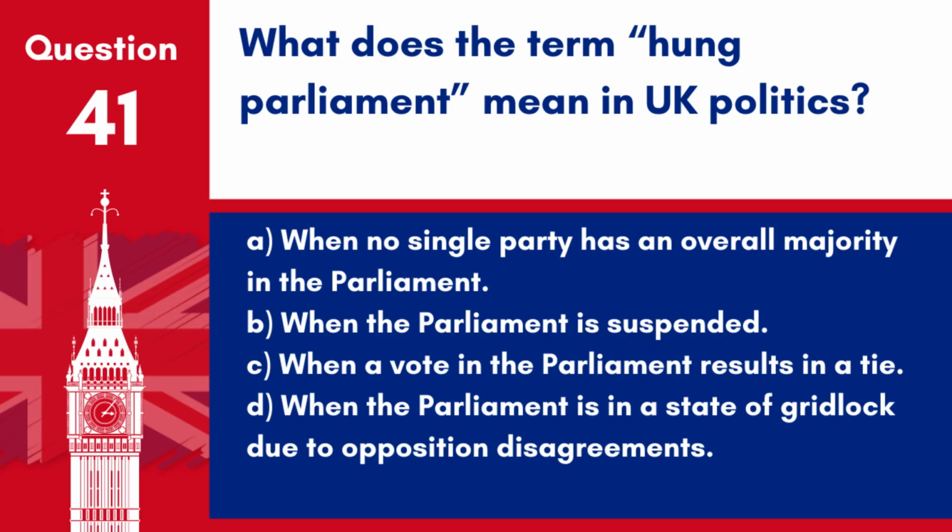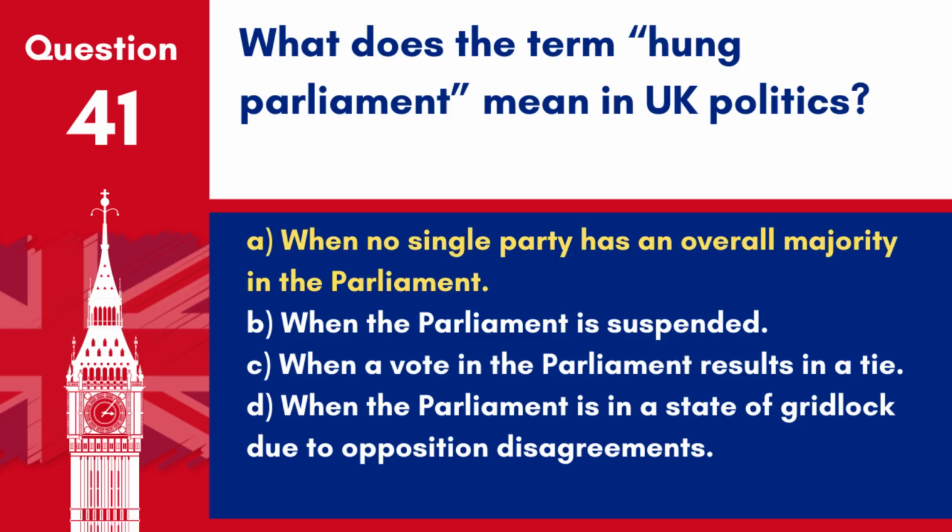Question 41. What does the term hung parliament mean in UK politics? A. When no single party has an overall majority in the parliament. B. When the parliament is suspended. C. When a vote in the parliament results in a tie. D. When the parliament is in a state of gridlock due to opposition disagreements.